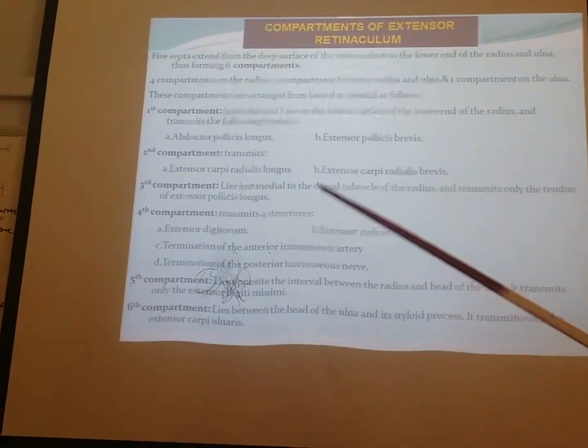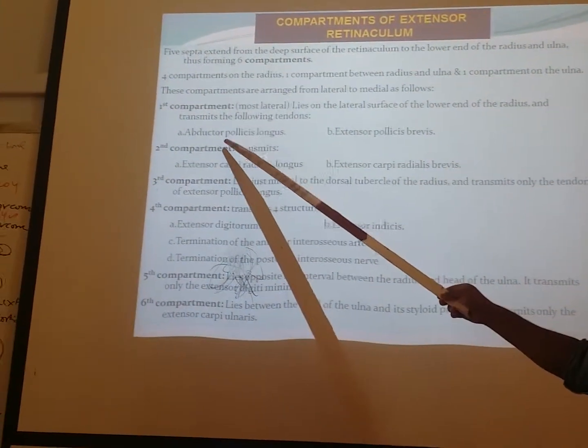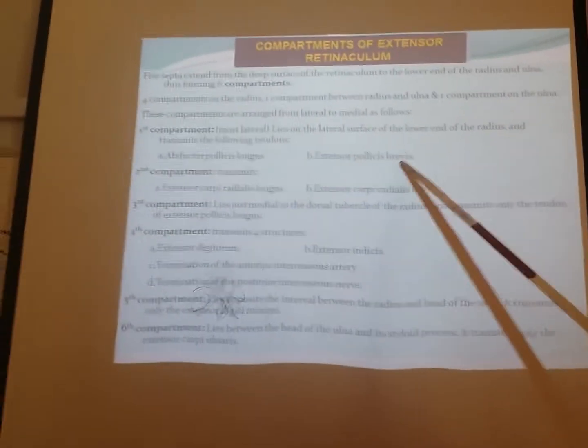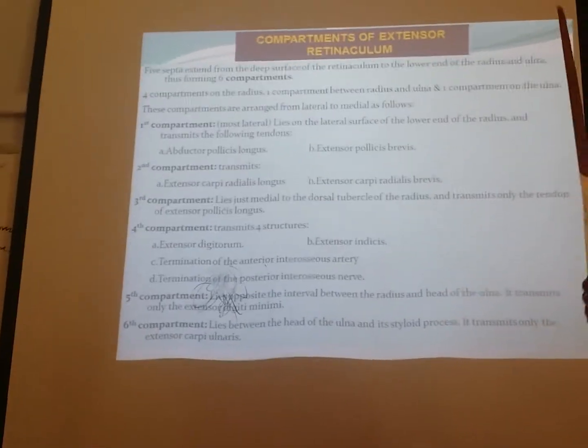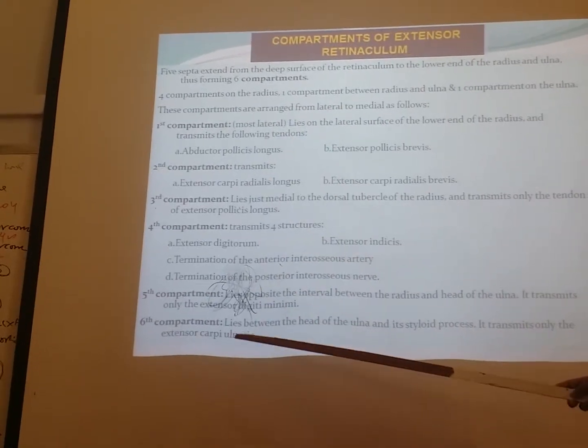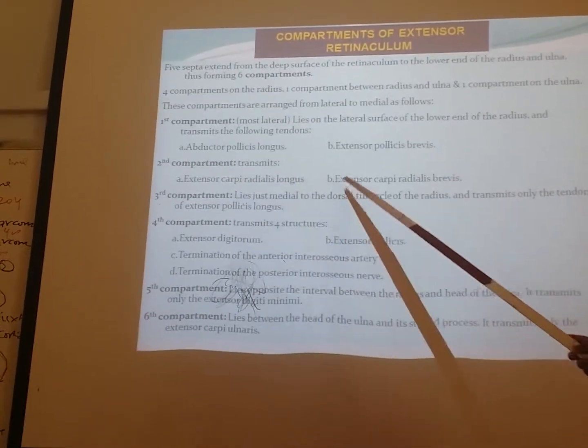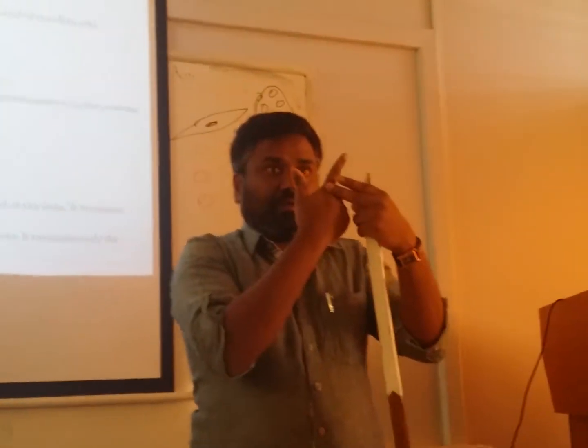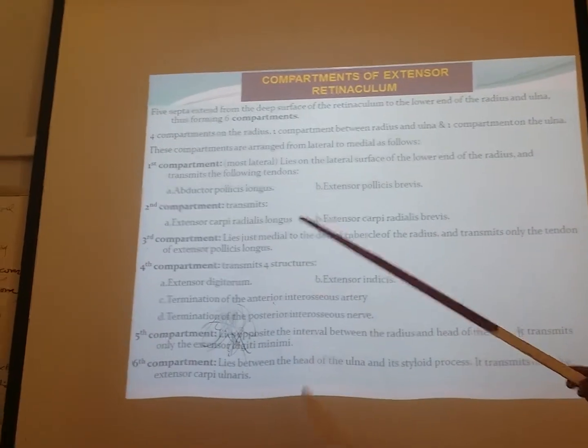For example, the first compartment gives passage to the abductor pollicis longus tendon and the extensor pollicis brevis tendon. Like that, different compartments. And in the second compartment, see, the radialis tendons, as they go to the index finger. Then the third compartment, fourth compartment, fifth compartment. What are the structures in there?